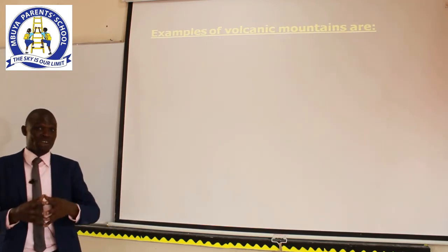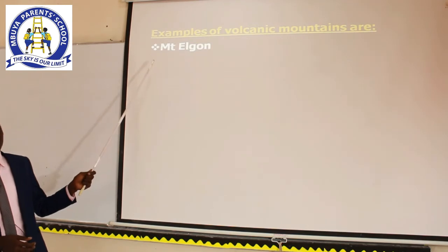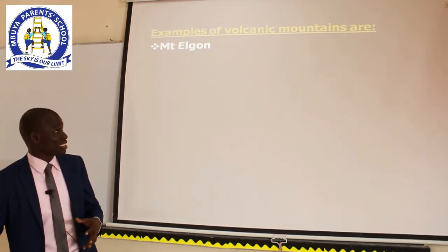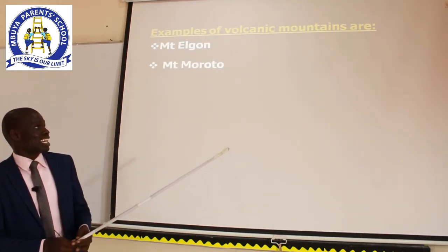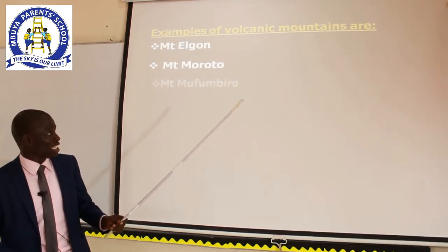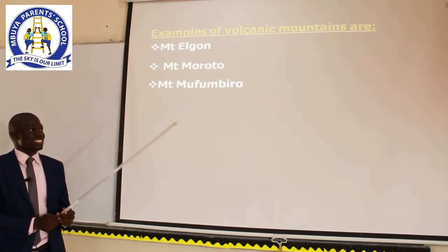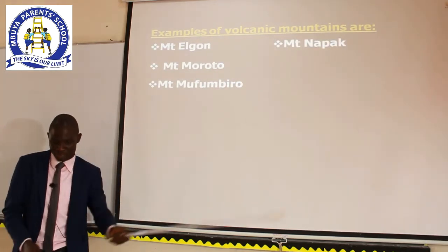And which mountains are those? One of them is Mount Elgon. The other mountain is Mount Moroto. Another volcanic mountain is Mount Mufumbiro. Then the other mountain is Mount Napak.